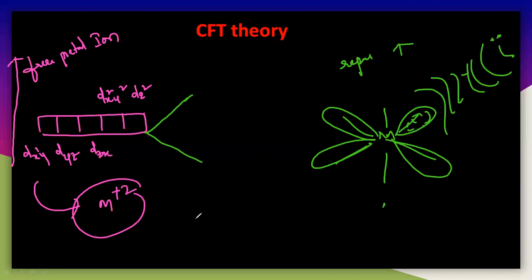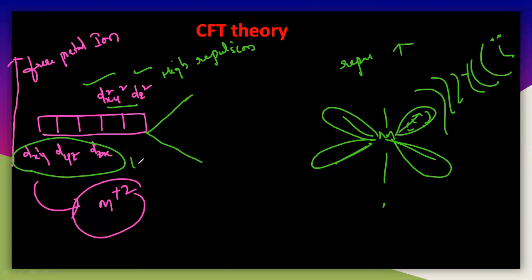But here there are two types of orbitals. That is dxy, dyz and dzx, and the remaining two which are dz square and dx square y square. And these two particular orbitals will show high repulsion. But in case of these three, they will show very less repulsion. They will also undergo repulsion, but very less here, because the orbitals are completely in between the axis.